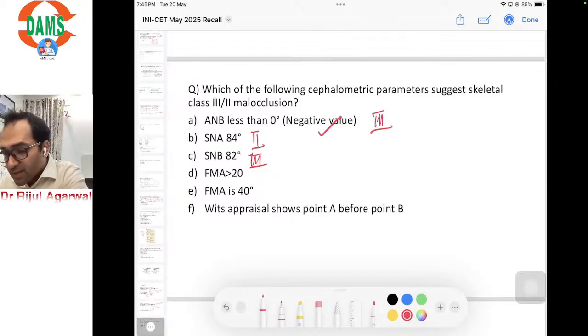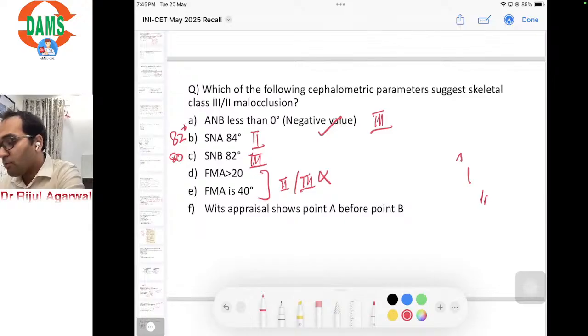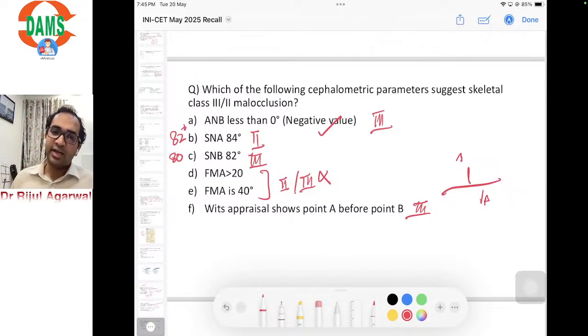What is the normal value of SNA? It's 82, it's 80. FMA is not usually linked to either skeletal class 2 or class 3. Wits appraisal showing point A before point B is an indication of skeletal class 3. So whichever question came, these are the correct options. FMA is the Frankfurt mandibular plane angle, and is generally not indicative of any skeletal class 1, 2 or 3 kind of malocclusion.